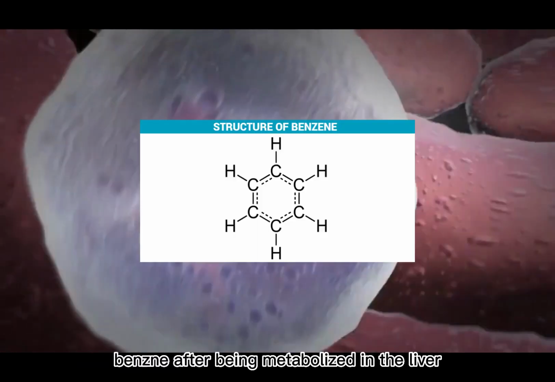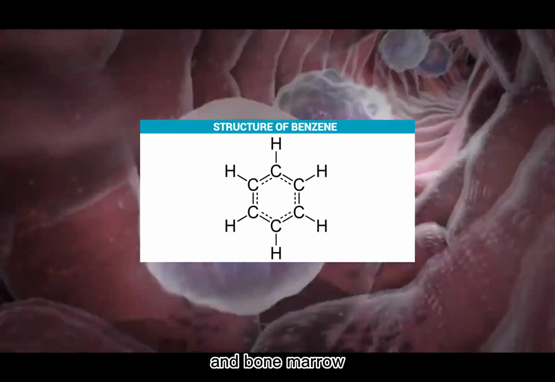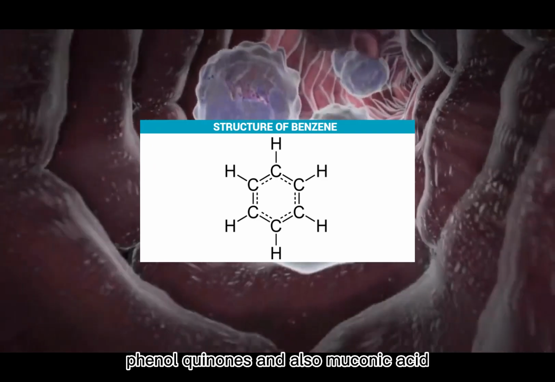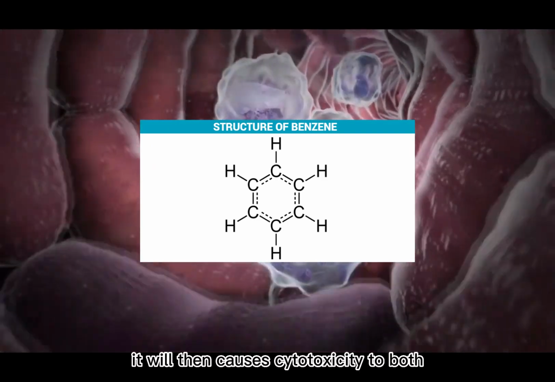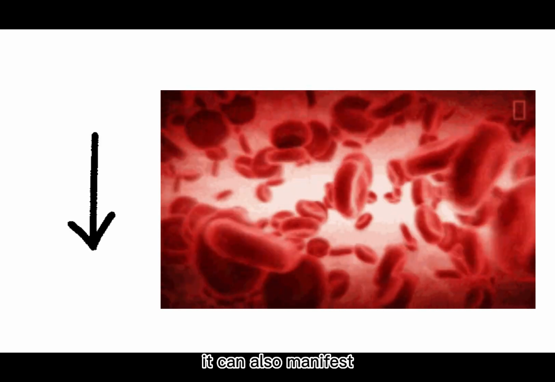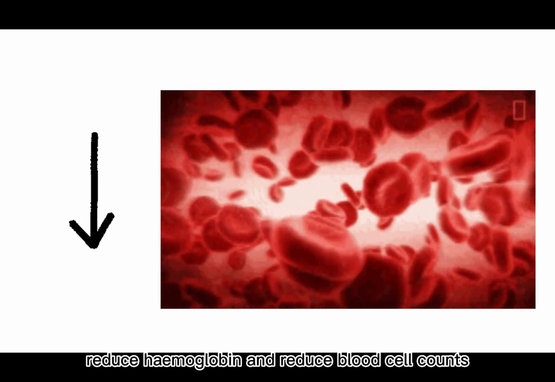For example, benzene after being metabolized in the liver and bone marrow will form multiple reactive metabolites like benzene oxide, quinones, and also muconic acid. It will then cause cytotoxicity to both hematopoietic progenitor cells and also mature blood cells by depressing the hematopoietic tissue. Not only that, it can also manifest reduced hemoglobin and reduced blood cell count.